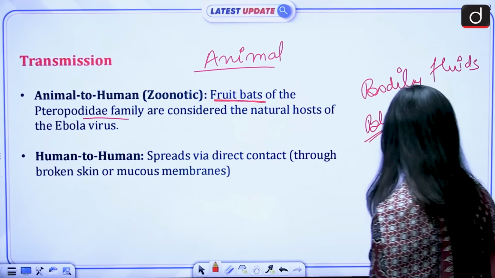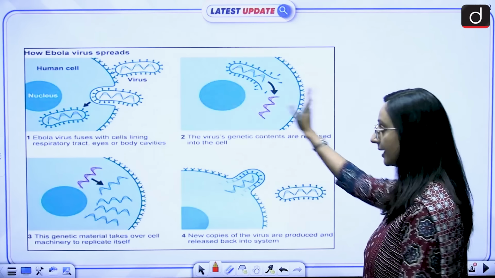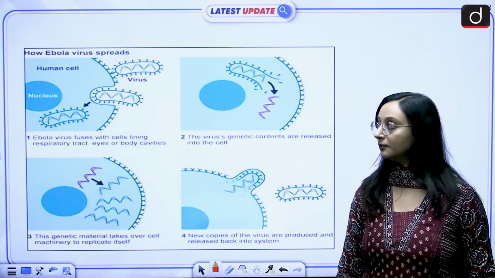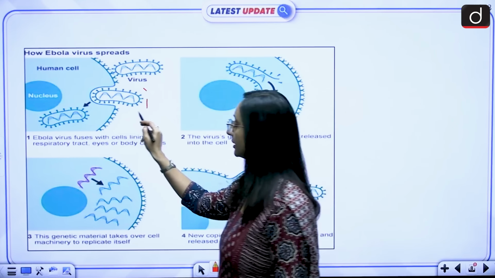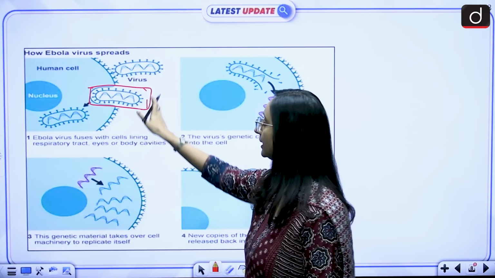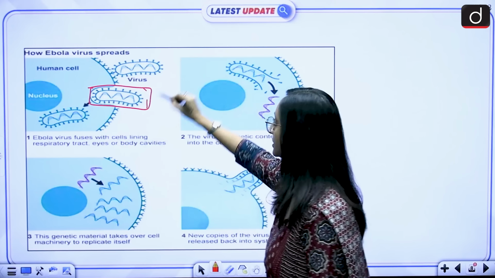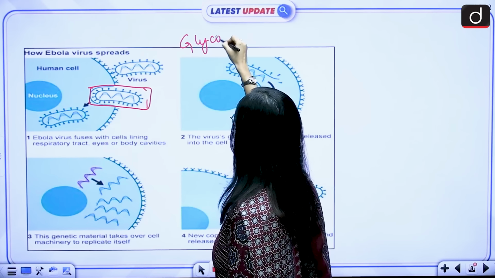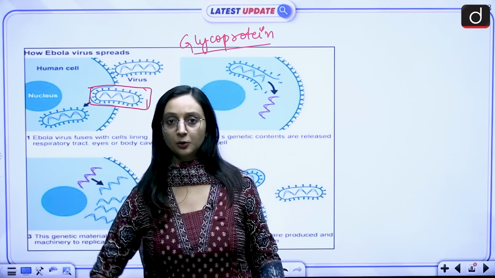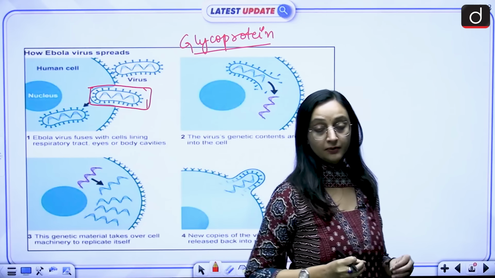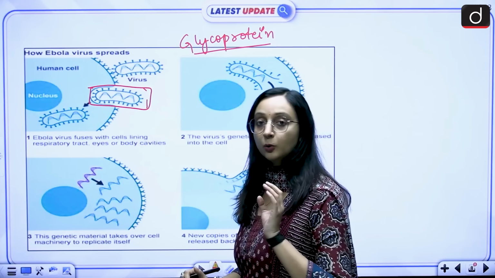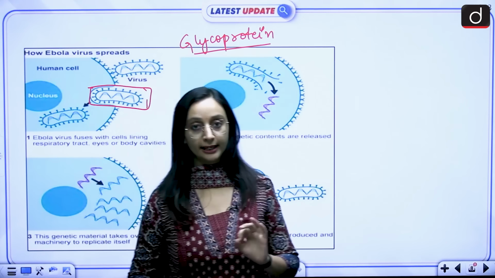Okay? And when we talk about the mechanism that this virus follows inside the cells, the first step over here is that the virus that you see, this is the Ebola virus, has a certain protein on the surface, the glycoprotein. Now this protein is going to identify or target some specific types of cells, and once the target is identified, the virus is going to enter the healthy cell.